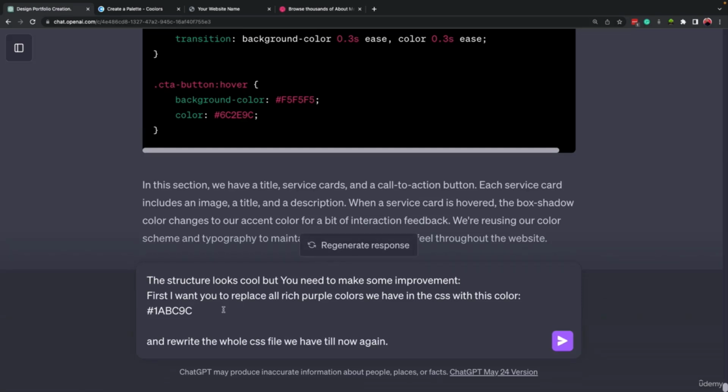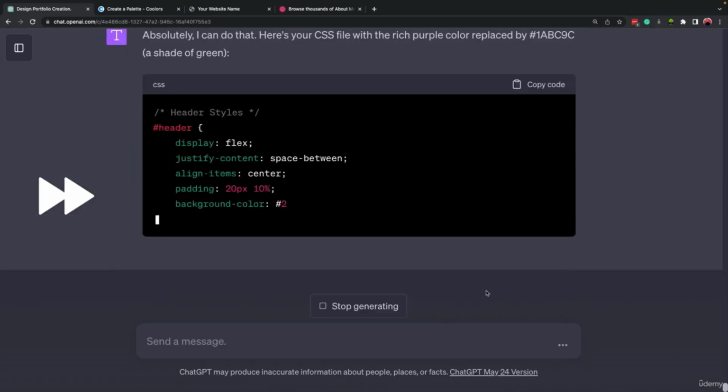Right, so I mentioned that the structure looks cool, but you need to make some improvement. First, I want you to replace all rich purple colors we have in the CSS file with this color, okay, and rewrite the whole CSS file we have till now again.